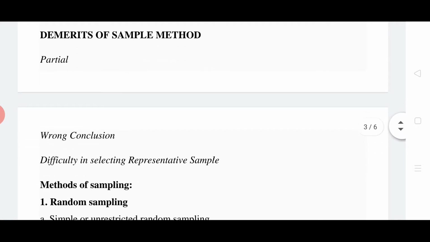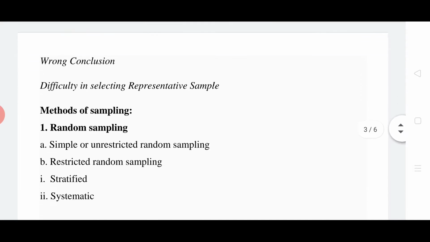But what are the demerits? This may be partial. If we are collecting data in sample form and the sample is not correct, then the whole investigation may be incorrect. That may be partial. A wrong conclusion may be drawn if the sample is not selected properly.